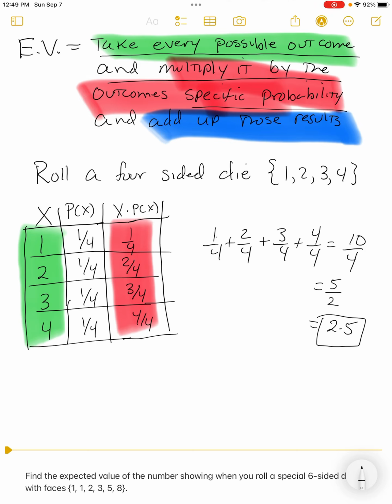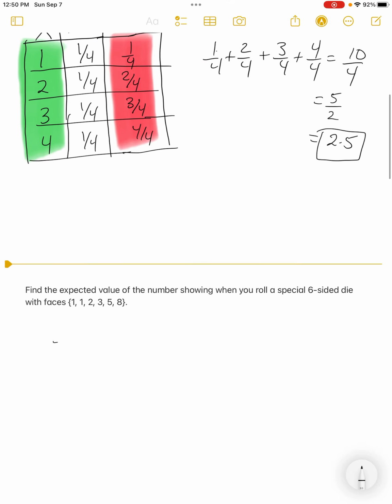And we'll talk about interpretations of this as we go on. Right now, we just want to make sure that the process is okay. So again, to highlight the process, we list all the outcomes. We list all the associated probabilities. We multiply those two things for each of the outcomes, and then we add them all up.